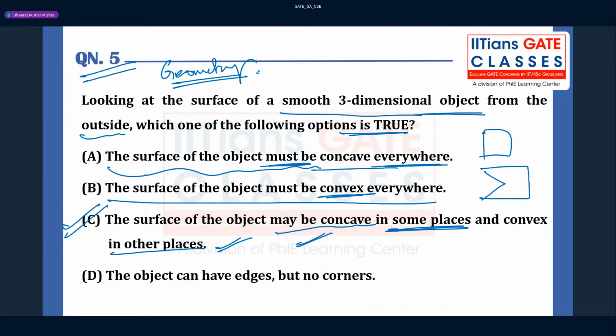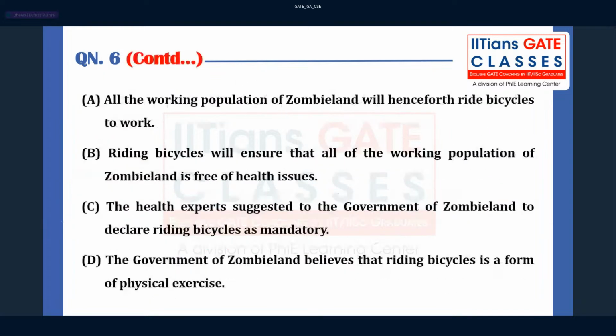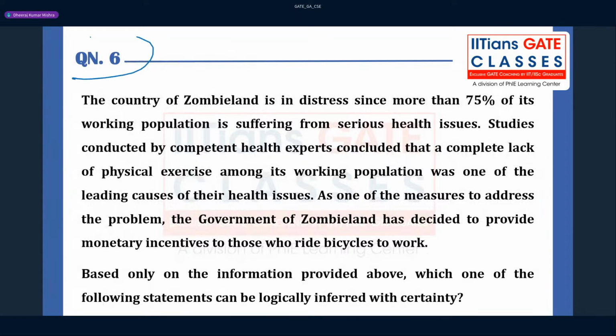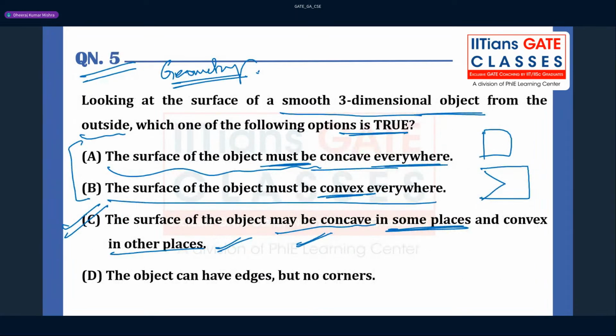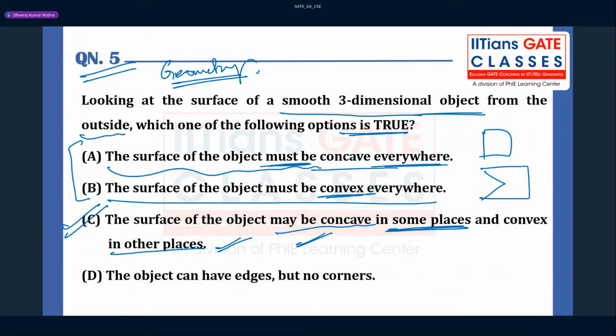These options are certain claims. If you say the surface of the object must be concave everywhere, it is not true unless they have given some surface. Only when a figure is given can you make such a claim, not just say 'must be' in the air. So I believe option C is correct. Everybody understood, right? We can also match with the actual answer key.